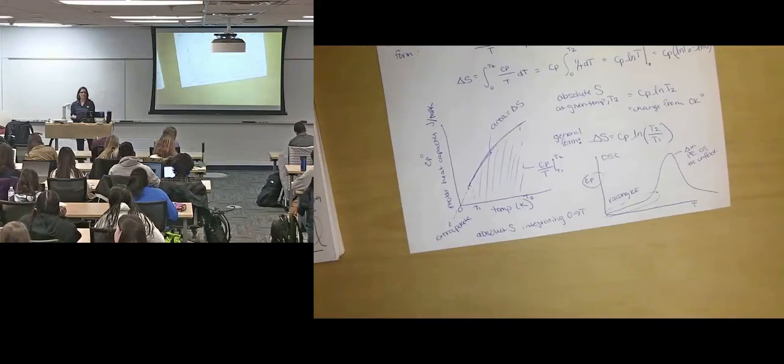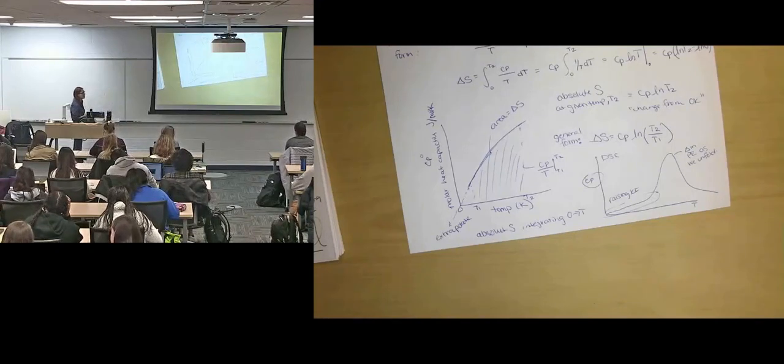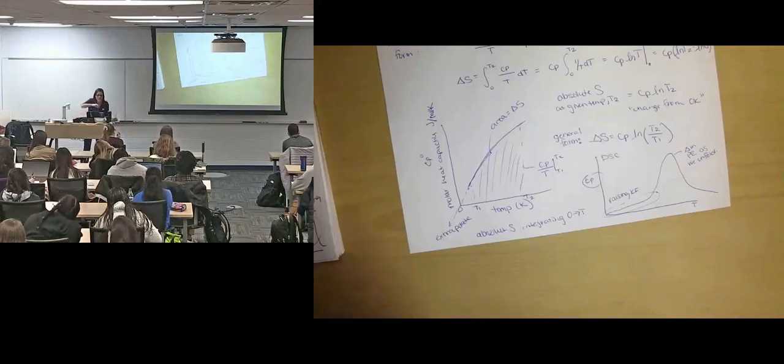You will, of course, always be given an entropy change in this class. I won't ever ask you to integrate the area under this curve, because we have computer software to do that for us forevermore. The calorimeter will do it for you. But it's important to understand where that number comes from, and that if you're given some molar entropy, how did we get it? It came from a difference from absolute 0, and it was measured using calorimetry at some point.